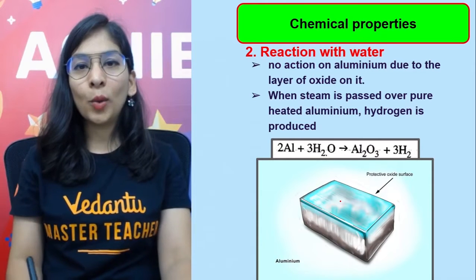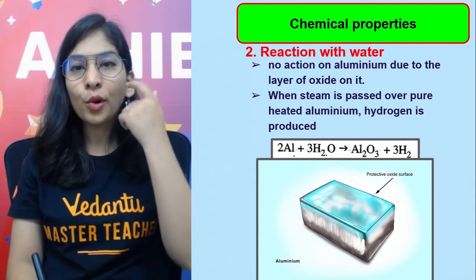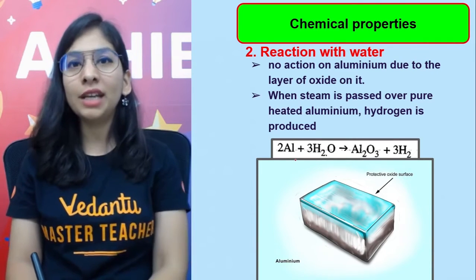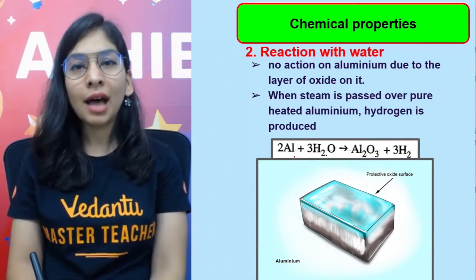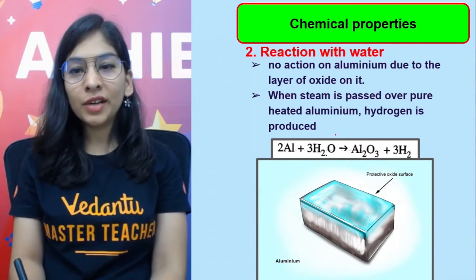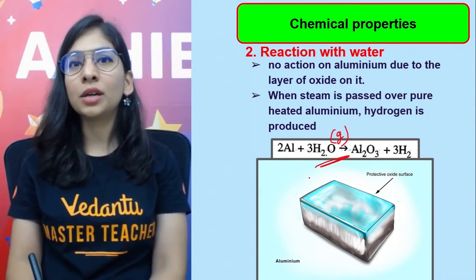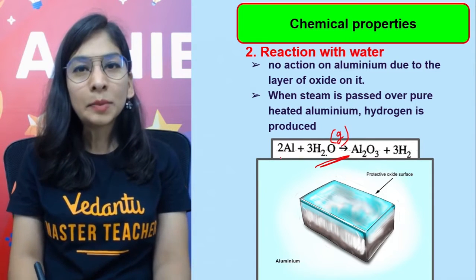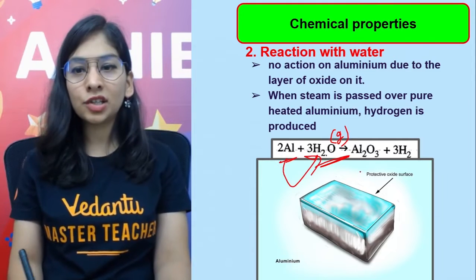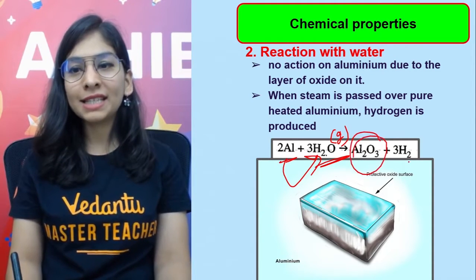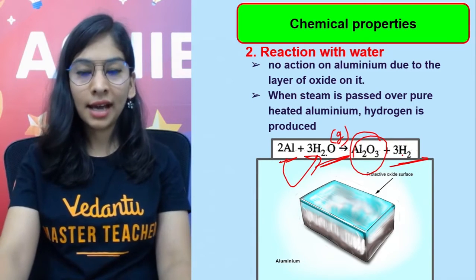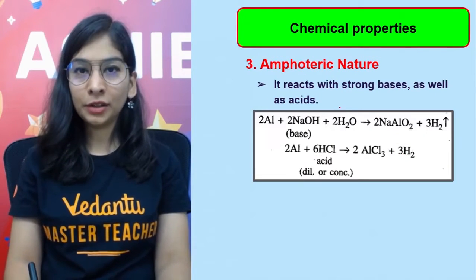Yeah. Now, what about water? As I told you, aluminium is not going to react with water because of its impervious layer of aluminium oxide. But with steam having such a high content of heat, it can react. So aluminium with steam, gaseous water, gives you a displacement reaction. Aluminium is going to displace hydrogen and take its position. So I'm going to get aluminium oxide along with hydrogen gas. You get it, students? Wonderful.